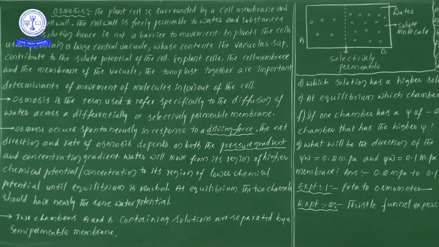Now let us start to discuss what osmosis is and what terms mainly influence the osmosis process. First of all, what is the definition of osmosis? Osmosis is a term used to refer specifically to the diffusion of water across a differentially or selectively permeable membrane. So what information can we get from these two lines? Osmosis is nothing but diffusion of water across the semi-permeable membrane. Suppose the water is moving through the semi-permeable membrane.